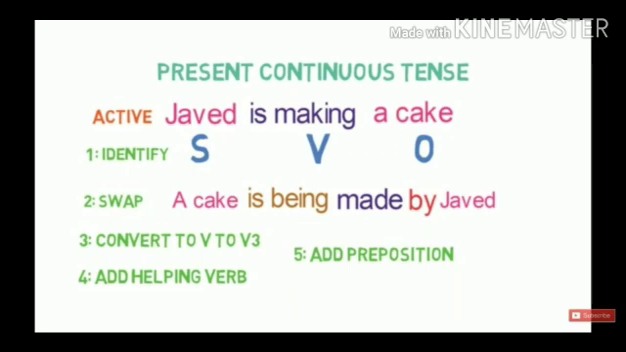So swap, subject will become object and object will become subject. So a cake is being made by Javed. You have to put the helping verb after the main verb and you have to add the preposition by. This is the rule to change present continuous tense active to passive.